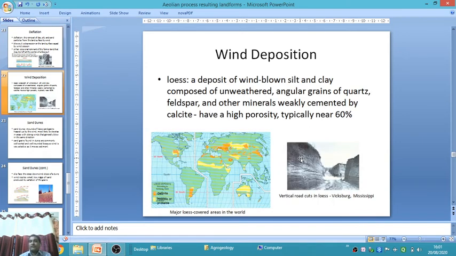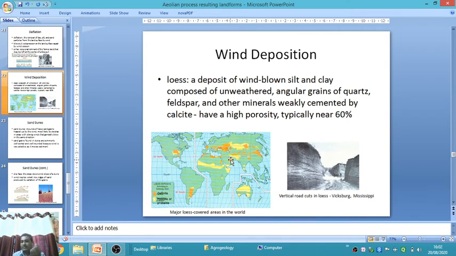Wind depositional landform: that is the loess. Loess is a deposit of wind-blown silt and clay composed of unweathered angular grains of quartz, feldspar and other minerals, weakly cemented by calcite. It has high porosity, typically near 60%. You can see in this diagram, the brown and lemon colors show the major loess cover areas in the world. In our India, some areas of Rajasthan and some parts of Tamil Nadu and Andhra have some loess structures.